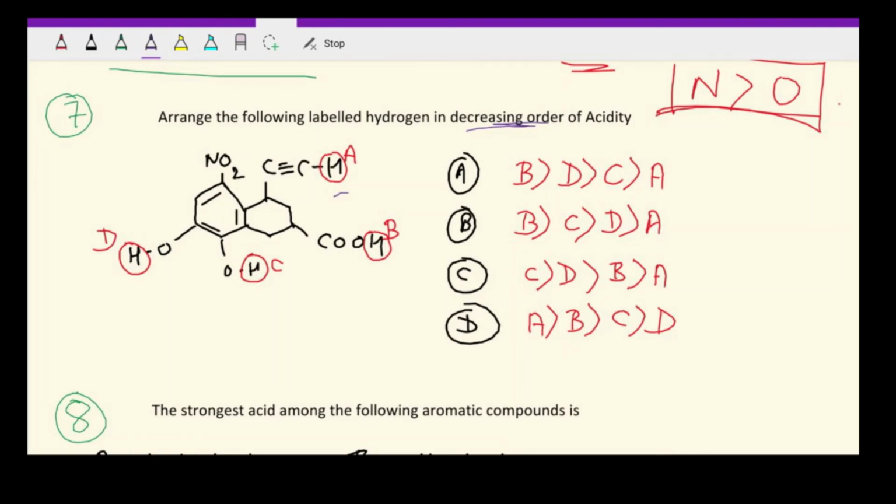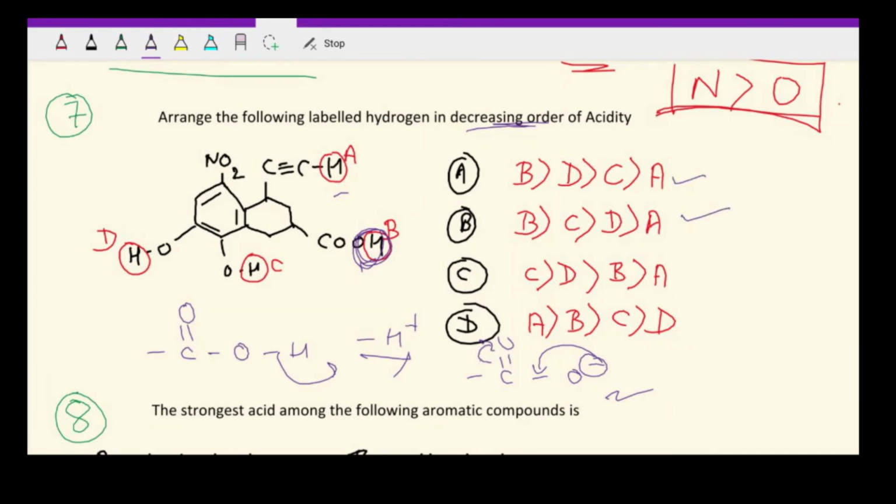So you know that your COOH group, C double bond OH, that is the carboxylic acid group. Now if it loses its H plus, then the carboxylate anion that forms is resonance stabilized, and because these are equivalent resonating structures, they are highly stable. So the hydrogen of the carboxylic acid will be the most acidic one, because once this hydrogen leaves, this negative charge will be resonance stabilized. So B will be the most acidic one, and we are having it in case of option A and B.